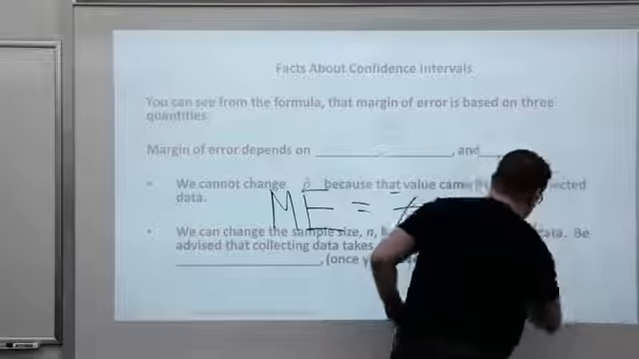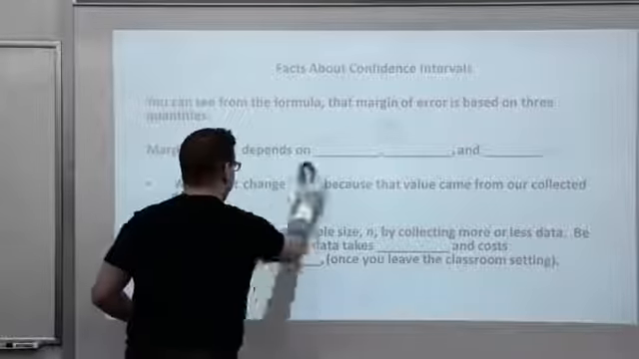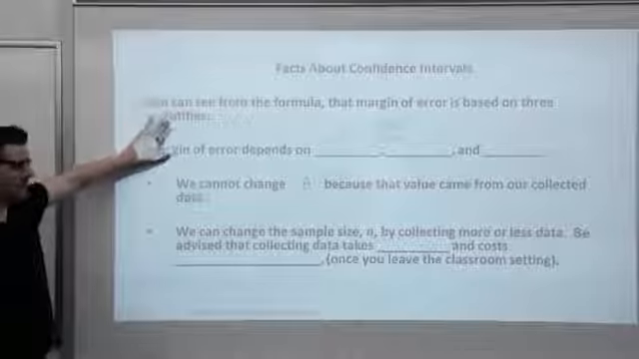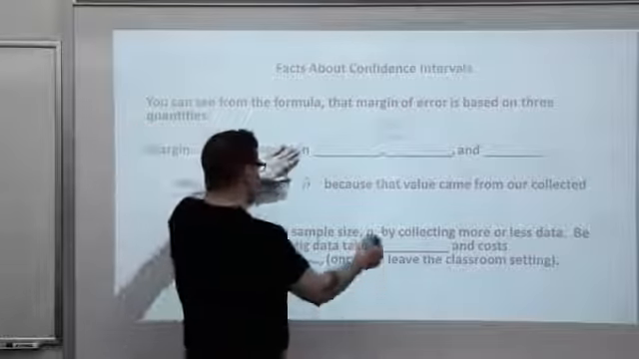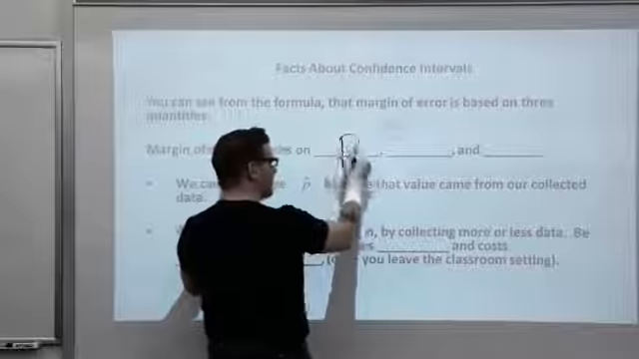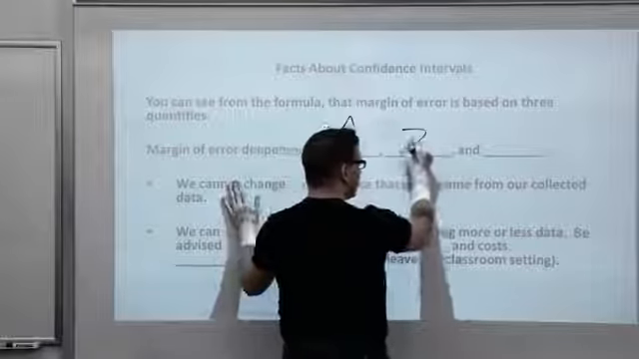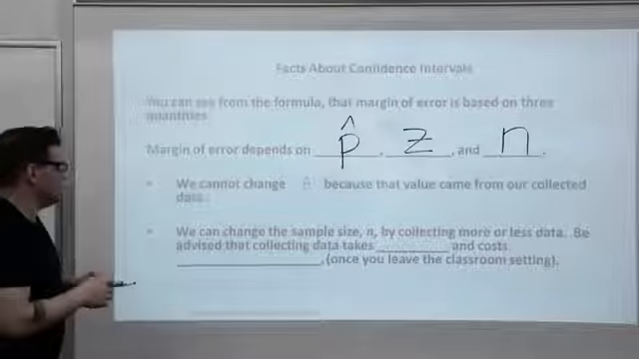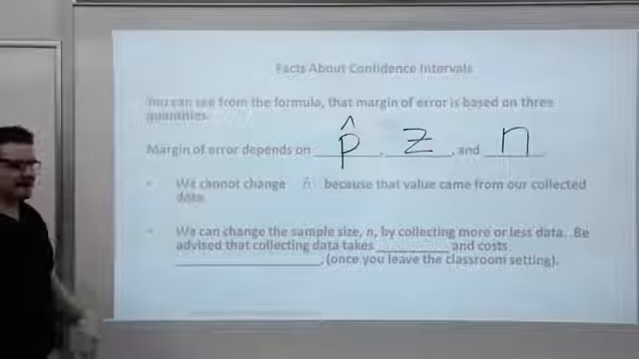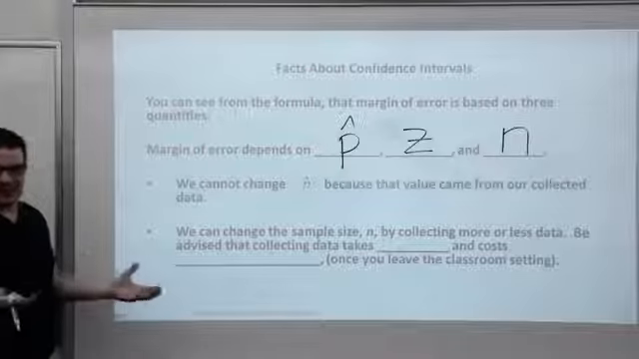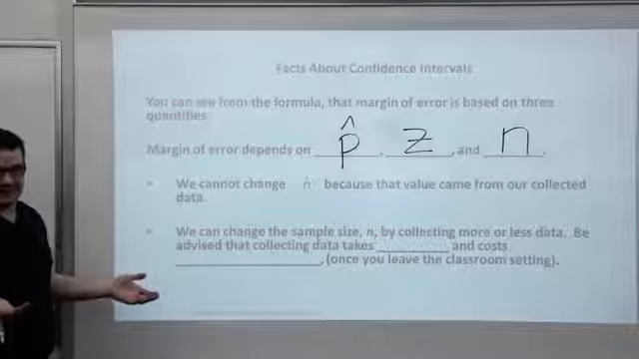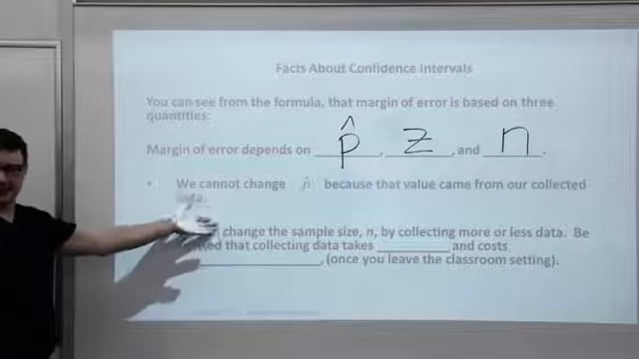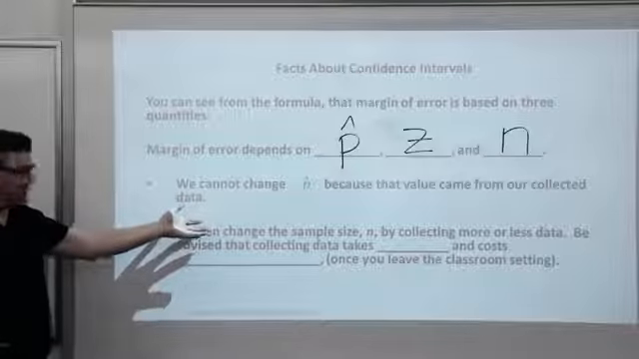All right, so we'll flip the page. You've got that formula. I got to erase it to clean this up. And let's see. You can see from the formula, margin of error is certainly based on 3 quantities. Margin of error depends on p hat, z, and n, which were all in the formula. Like I said, we can't change p hat. That comes from the data. People are either compulsive gamblers or they're not. Right? People either have guns in their homes or they don't. I can't really affect that unless I cheat, and we're not going to cheat.